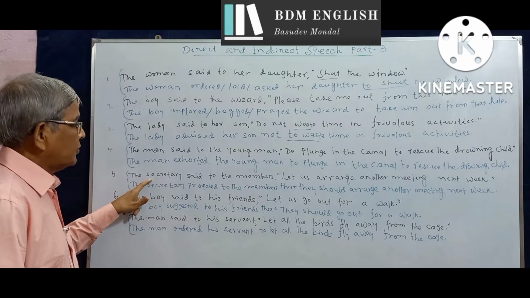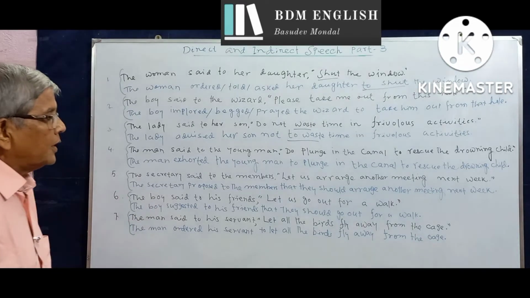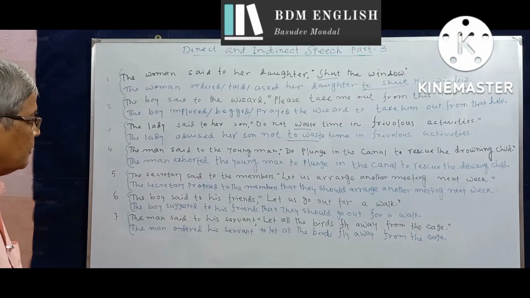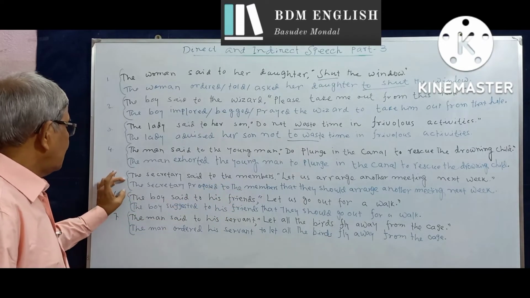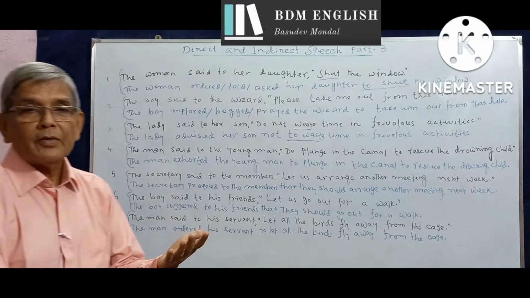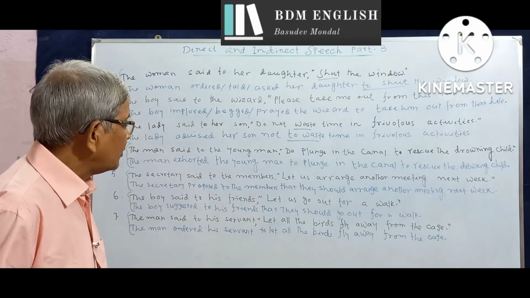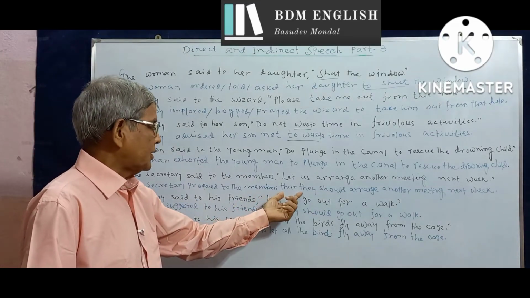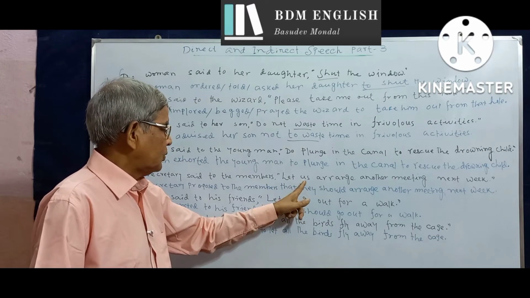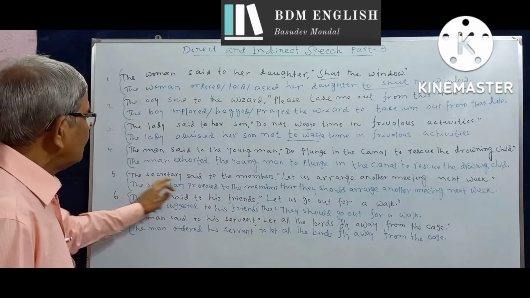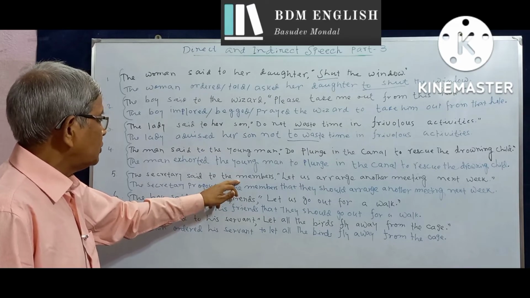Direct: the secretary said to the members, "Let us arrange another meeting next week." The secretary proposed to the members, and now the sentence becomes a declarative complex sentence. So we have to bring in the conjunction that, and we have to use the subject here as we, which actually combines the speaker and the persons spoken to.